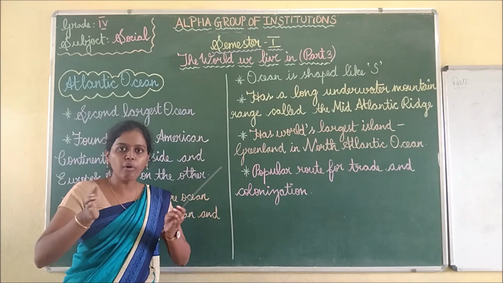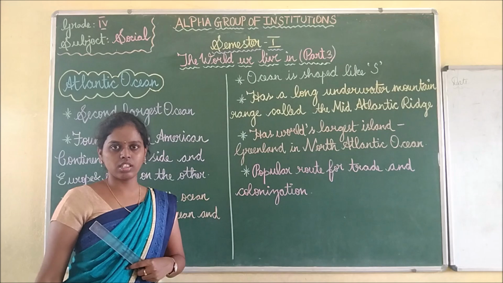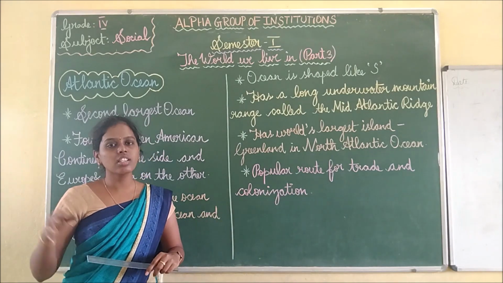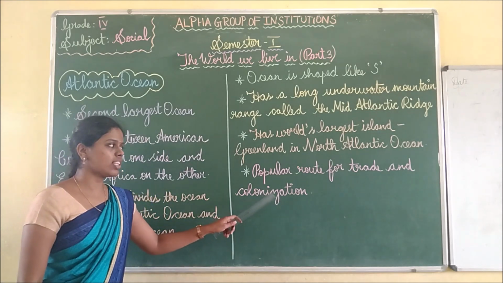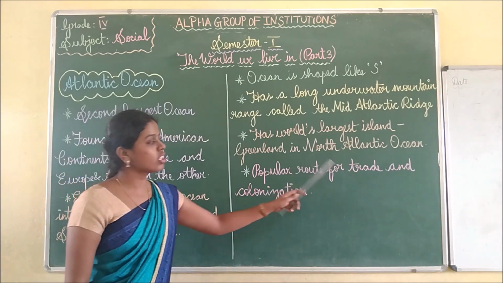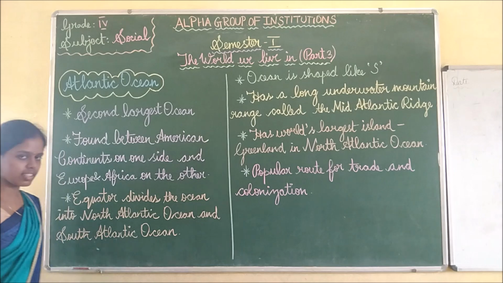Colonization means a group of people staying in one place for some purpose, for trade or any other purpose. This is known as colonization. So it is popular for its trade and colonization. This is about the Atlantic Ocean.